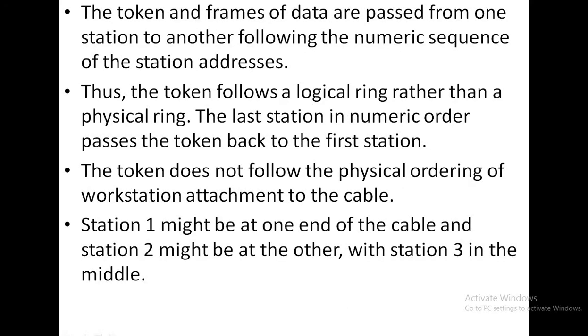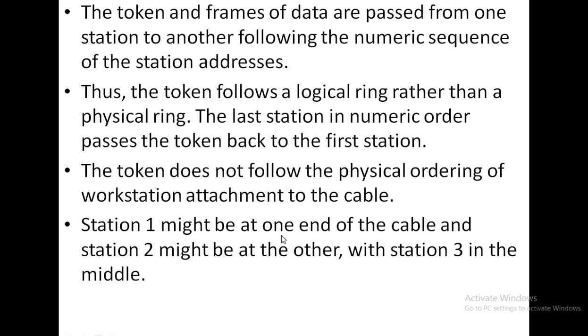Okay. So the token and frames of data are passed from one station to another following the numeric sequence of the station addresses, which is put in the logical ring, and the token is circulated on the logical ring like structure. Thus the token follows a logical ring rather than a physical ring. The last station in numeric order passes the token back to the first station. So the token does not follow the physical ordering of workstation attachment to the cable.